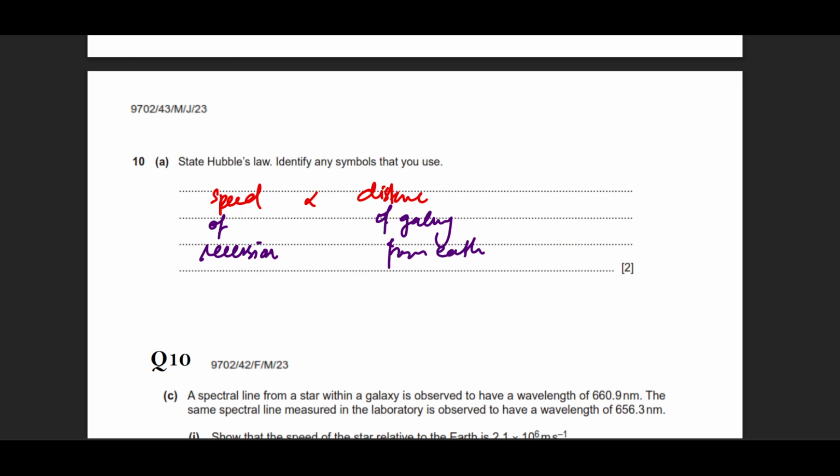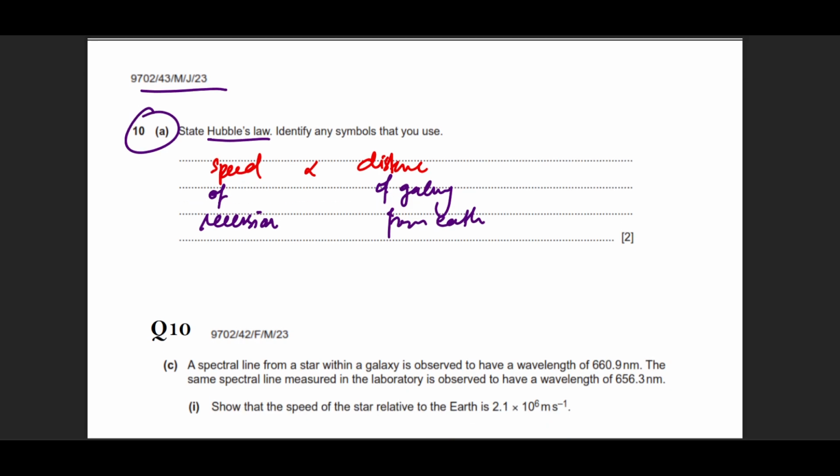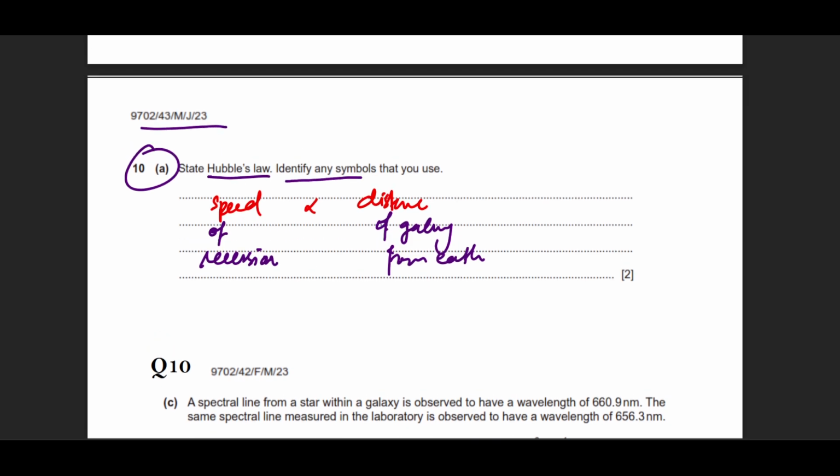And you can go back to this paper and check out the answer and just memorize it for Hubble's law. Okay. And if you are representing this in the form of an equation, let's say V is equal to H naught D, then you still have to explain all these symbols in a statement form. What I generally recommend is write down the statement and then write down the formula.